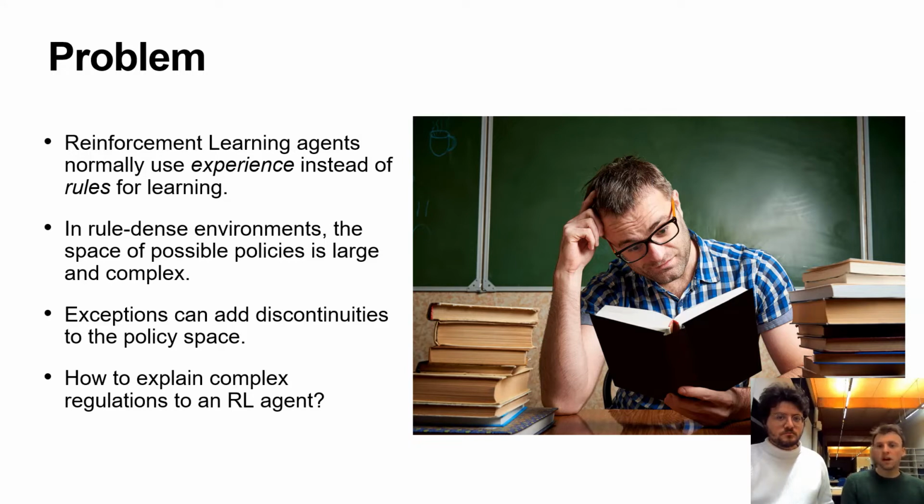In rule-dense environments, the space of possible policies is large and complex because of the many rules that agents need to comply with. Furthermore, exceptions can add discontinuities to the policy space and make it hard for reinforcement learning agents to explore and find a good policy.